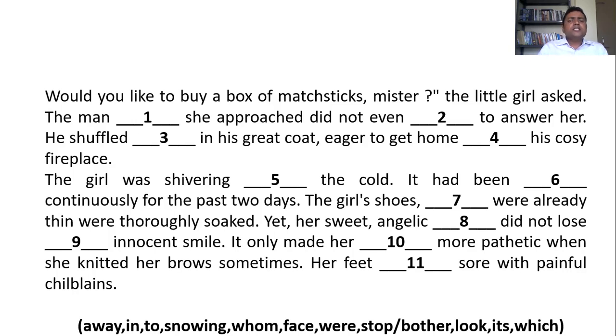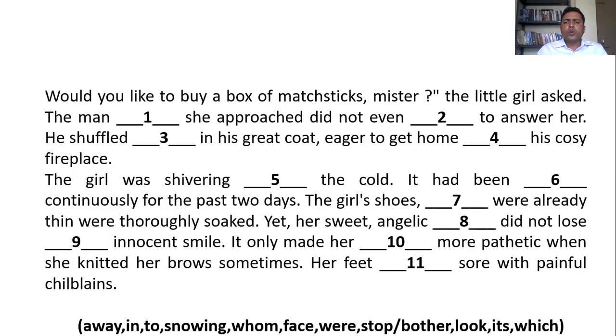He shuffled dash in his great coat. He shuffled. So here you can fill with some by elimination method. Before elimination method, shuffle away is a phrasal verb here. So you can put shuffled away. So he shuffled away. The third answer here is away.